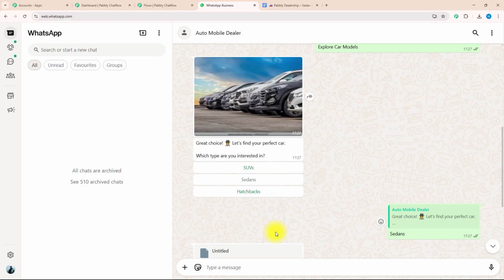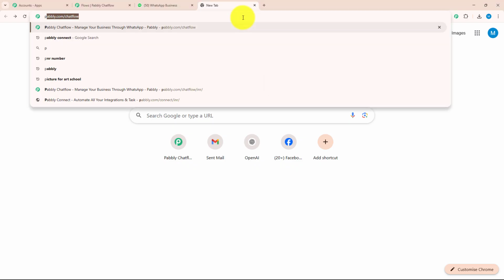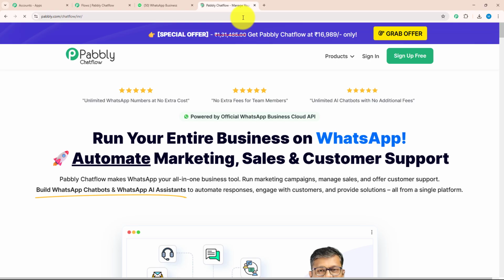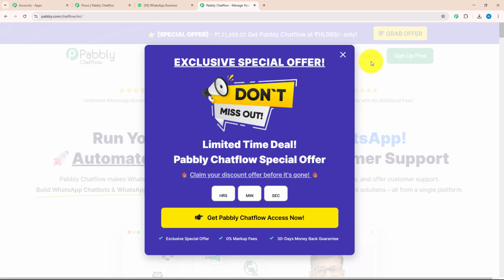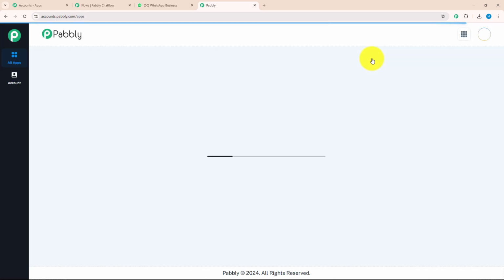If you want to know how to make this chatflow for your own business, let me guide you further. For that, you need to open a new tab and enter pabbly.com/chatflow. As soon as you search this, you will be on the landing page of pabbly.com. Here you can see there are 2 options: sign up for free and sign in. If you are a new user, you can sign up for free, but as I am an existing user, I will click on sign in.